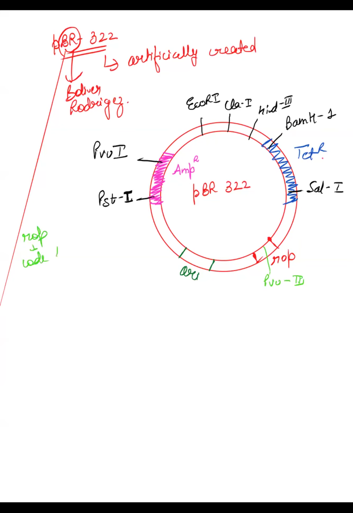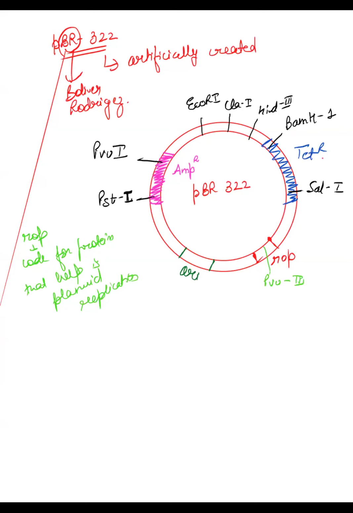So you have seen that we have all three things that are required inside a vector. So pBR322 can be used as a cloning vector, as it has everything required inside a vector.